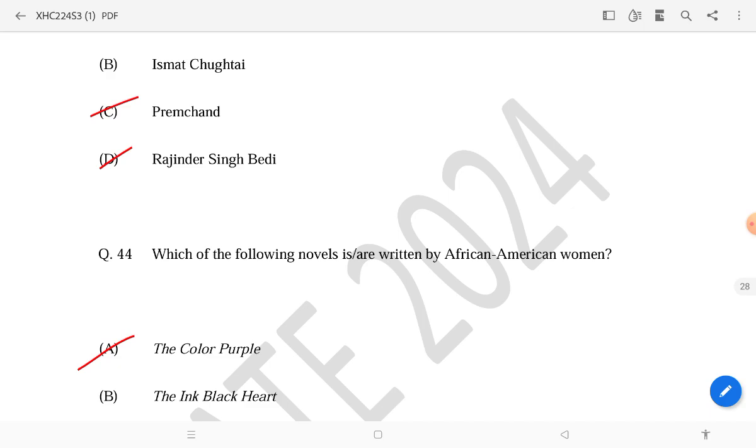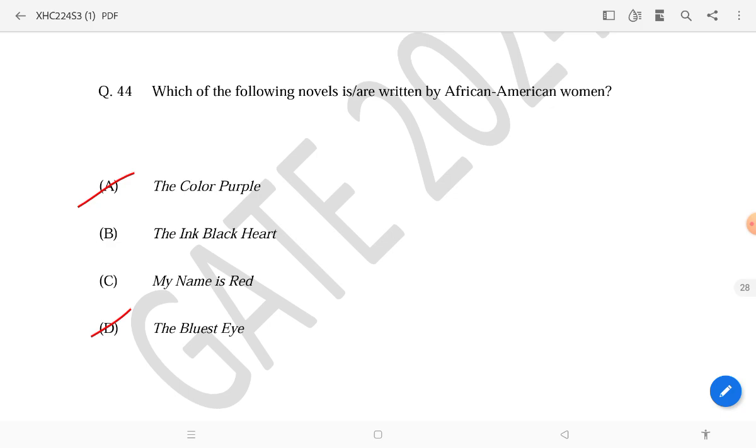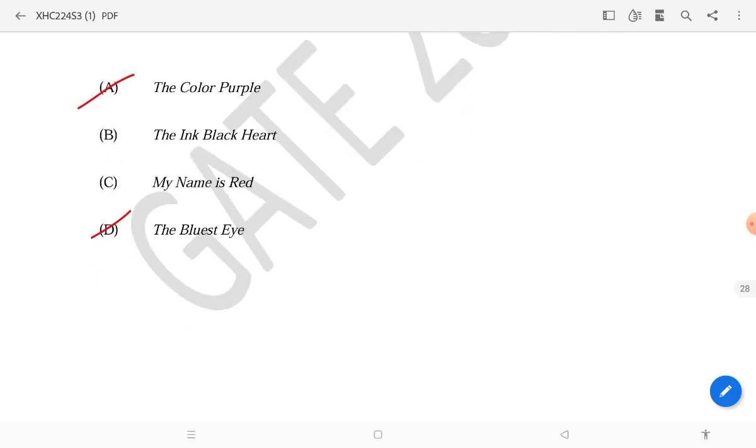Okay, so then which of the following novels is or are written by African American women? And the answer will be The Color Purple and The Bluest Eye.